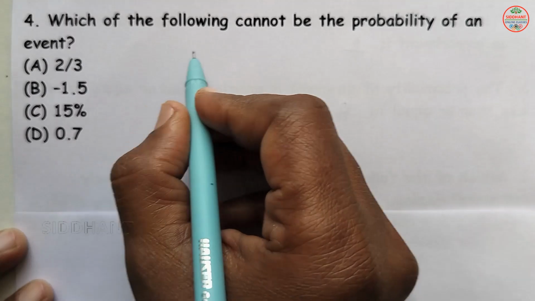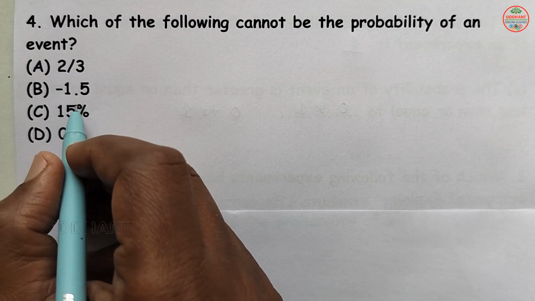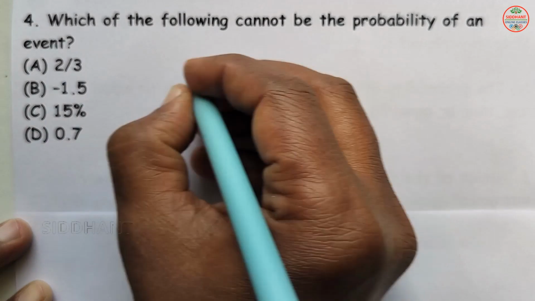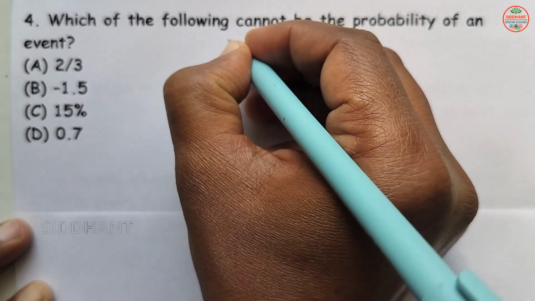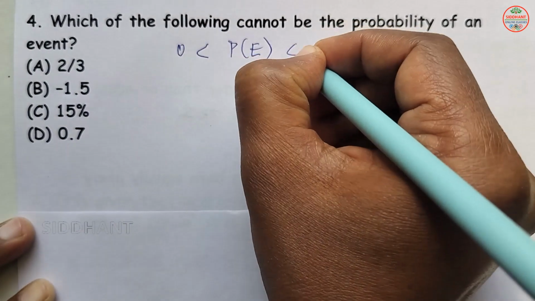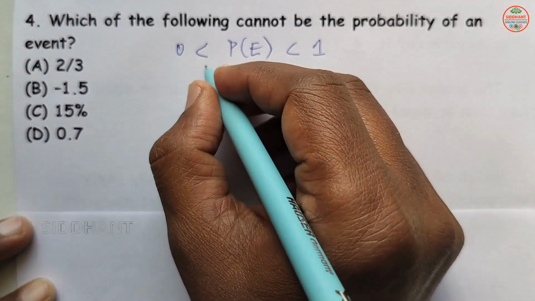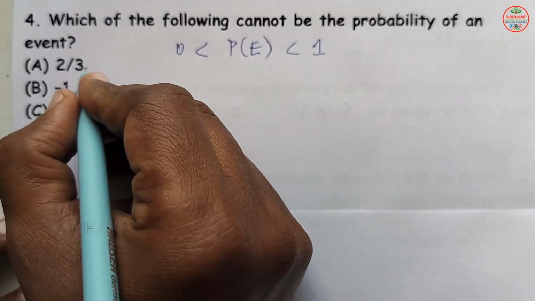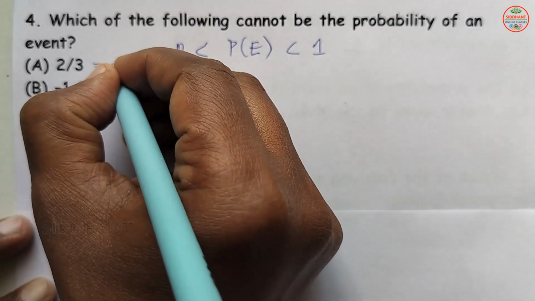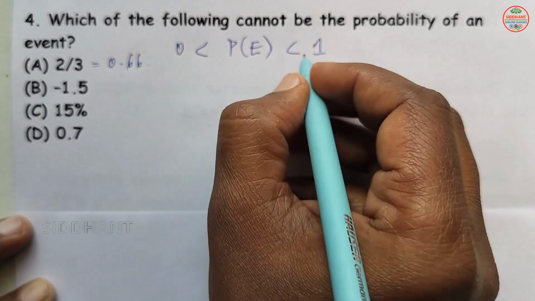Question number 4. Which of the following cannot be the probability of an event? A. 2/3, B. -1.5, C. 15%, D. 0.7. So we know the probability of an event, whichever probability you are going to take, lies between 0 and 1 here. When you take A, 2/3, and divide it, you get 0.666. So here it is between 0 and 1.